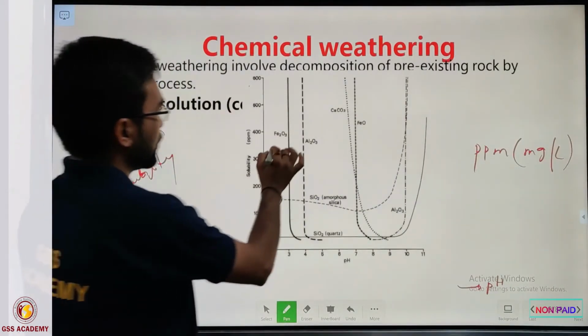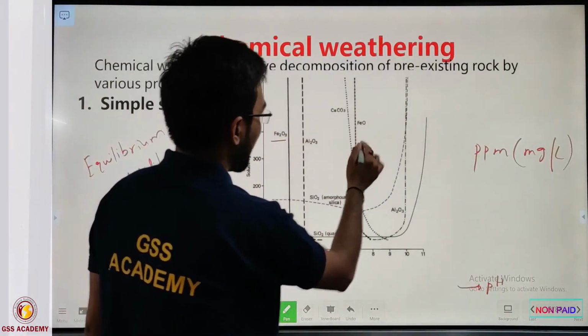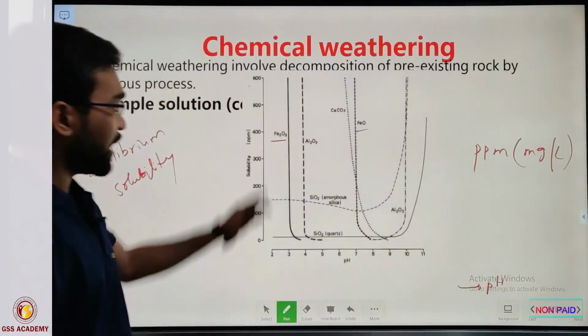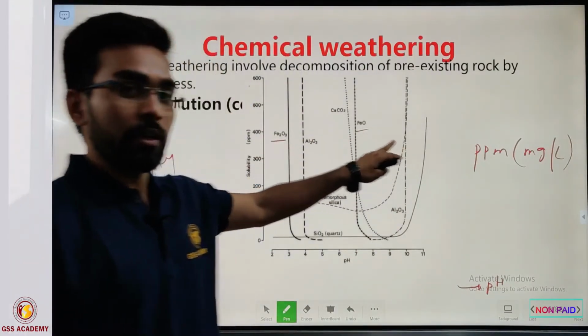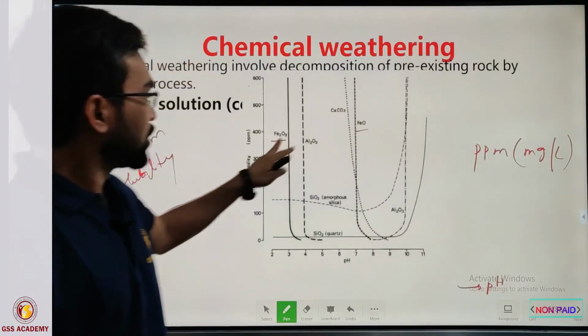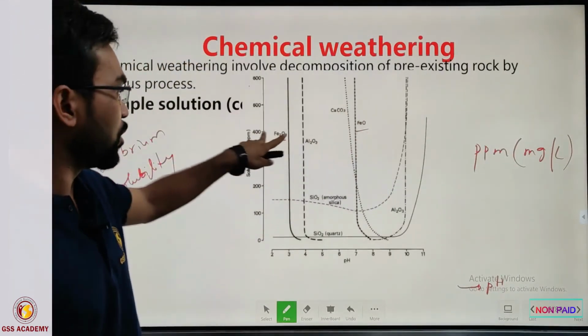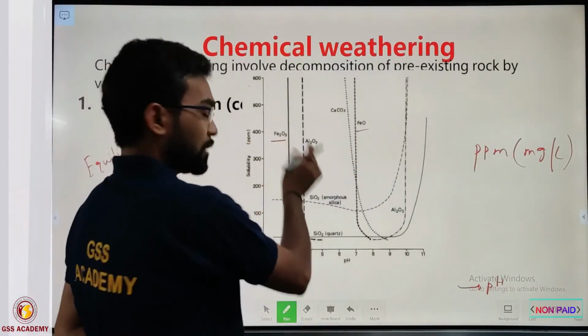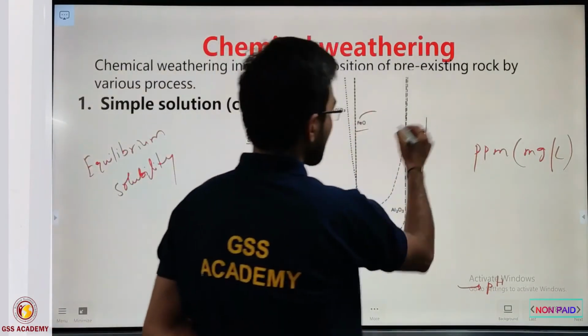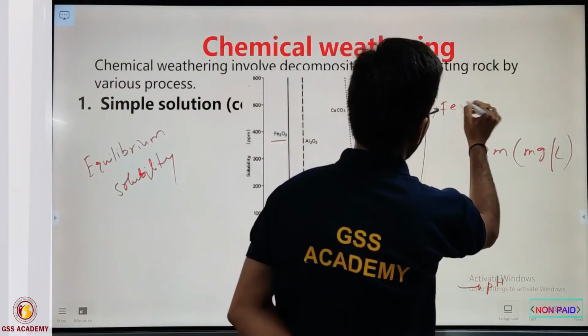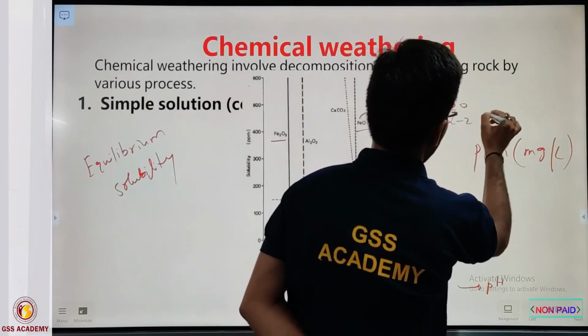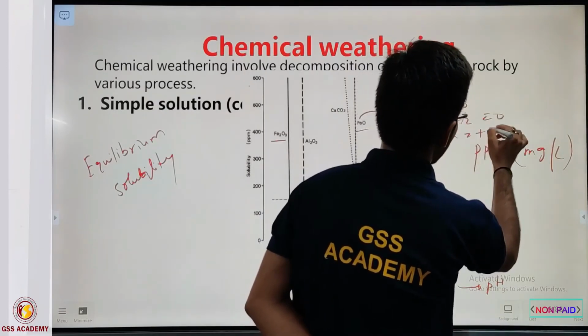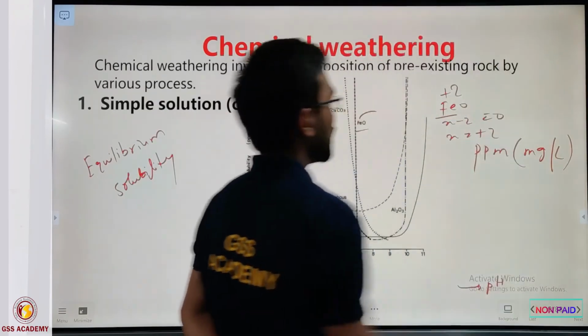First of all, look at here, Fe2O3 and FeO. These both are oxides of iron. The difference is, if you write the oxidation state here, FeO has x equal to +2, that means it is in the +2 state.